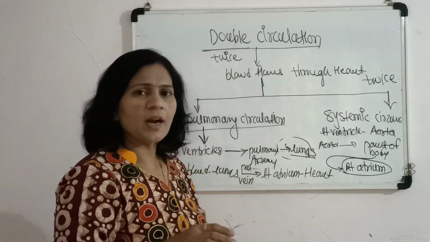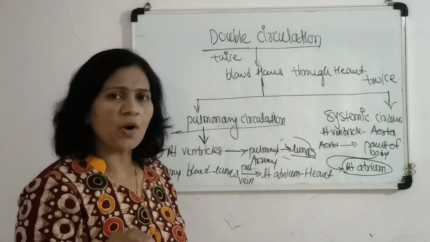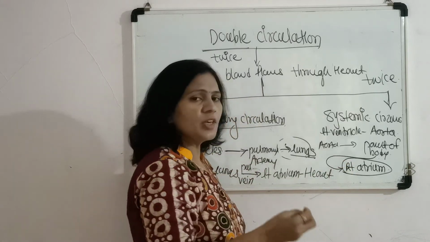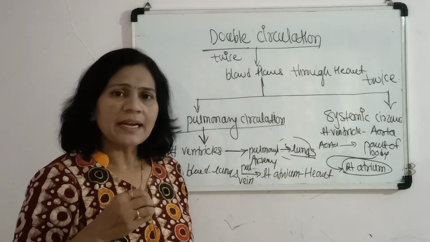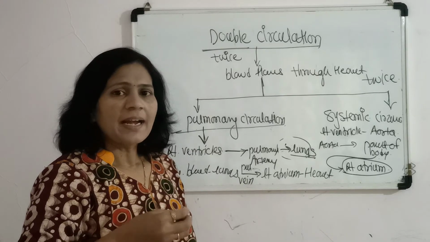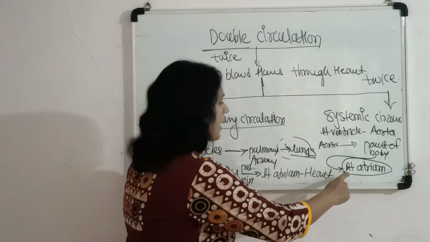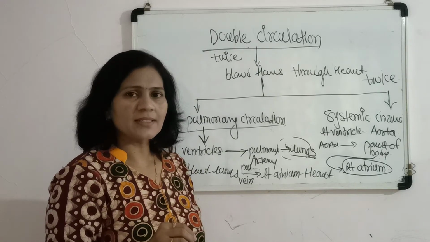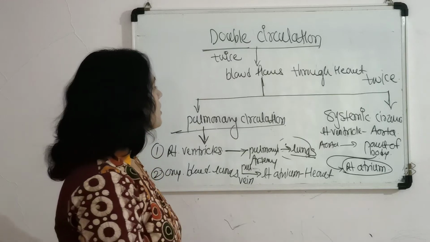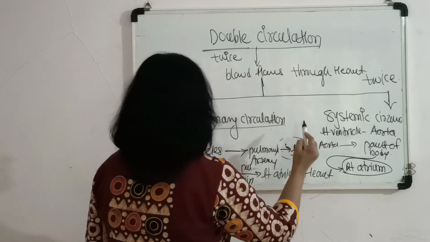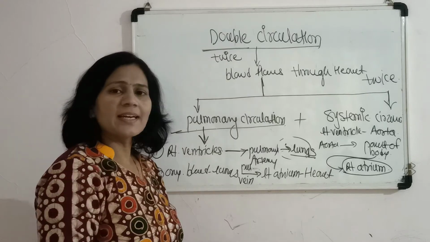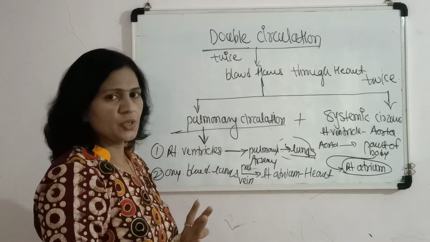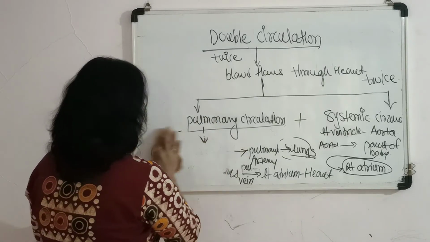This oxygenated blood goes to each and every part of the body except the lungs, and from the body parts the deoxygenated blood is again drained into the right atrium through the superior and inferior vena cava. It is called the systemic circulation. So these two circulations, pulmonary circulation and systemic circulation, together are called the double circulation.